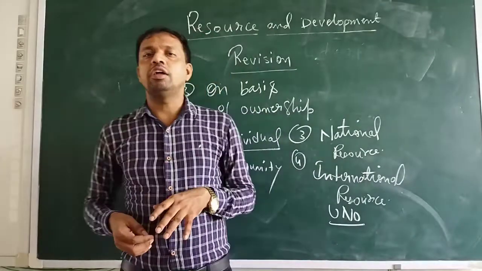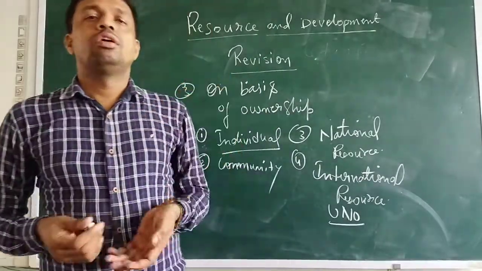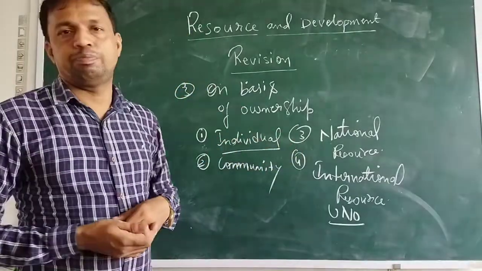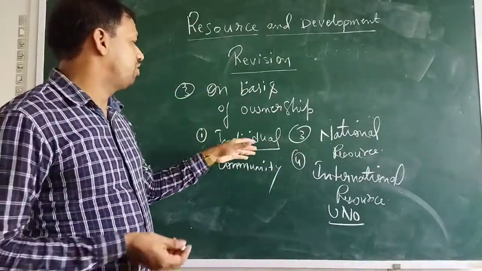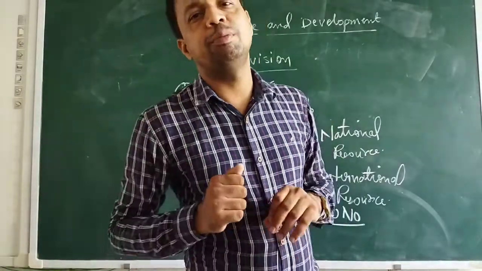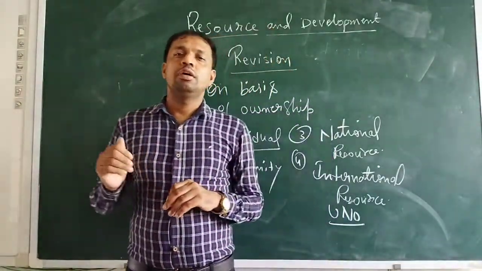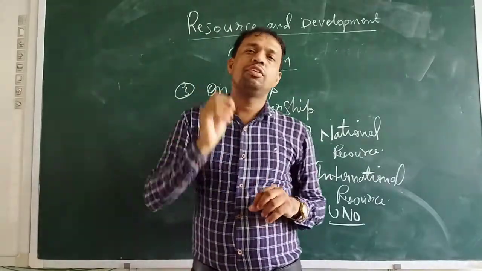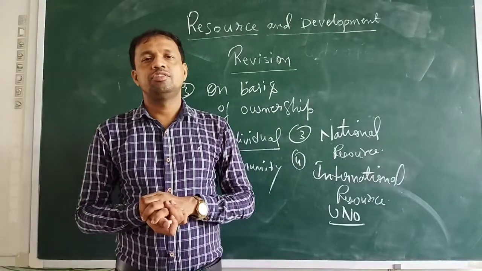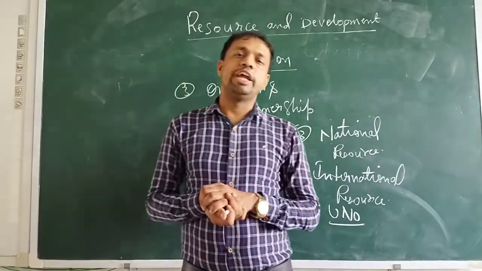Next, we have, on the basis of ownership, first, individual resources. The resources which belong to a particular person, who has the right over them, the owner of that resource, are termed individual resources.